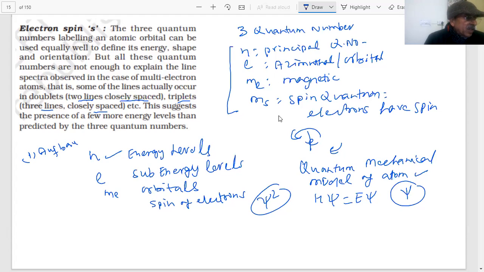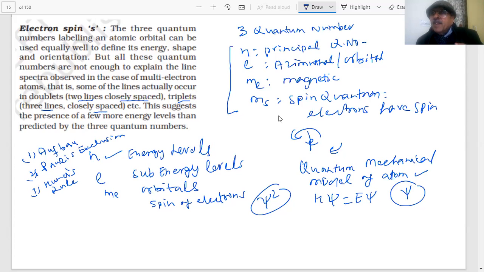Then I will be using Pauli's exclusion principle. And third, we will be using Hund's rule of maximum multiplicity in order to write the distribution of electrons in an atom.